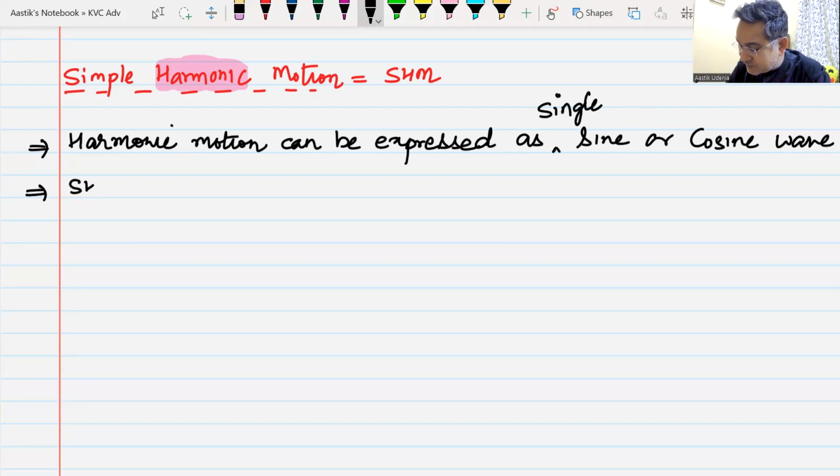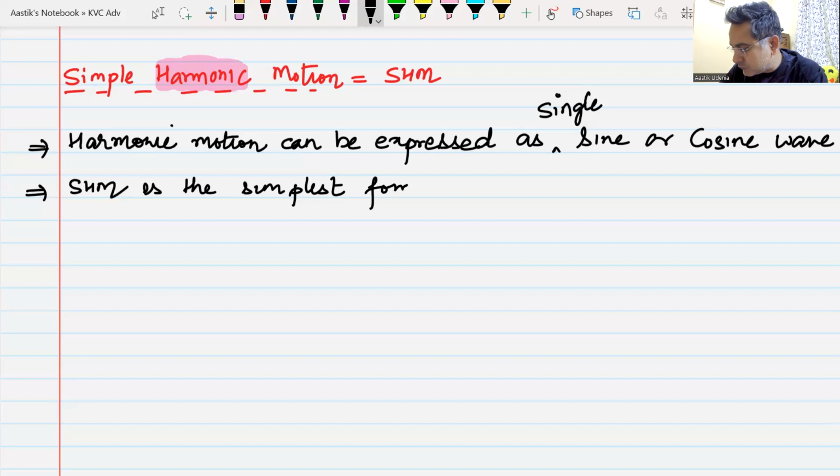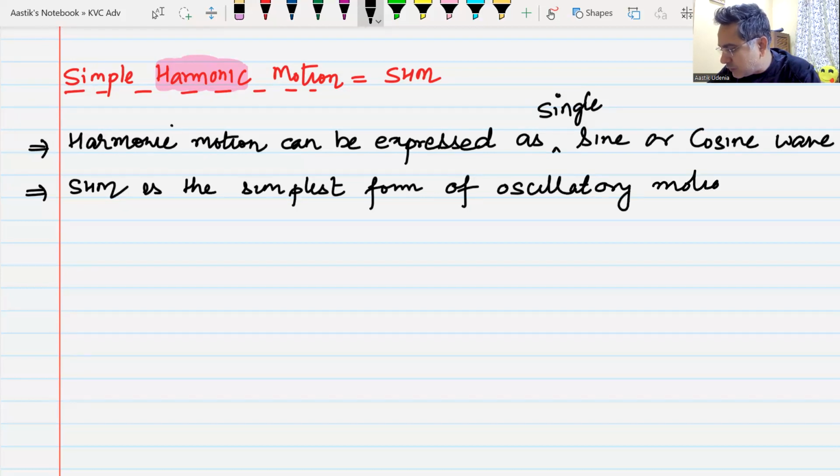Now this SHM is the simplest form of periodic or oscillatory motion. Now we will understand more about this.